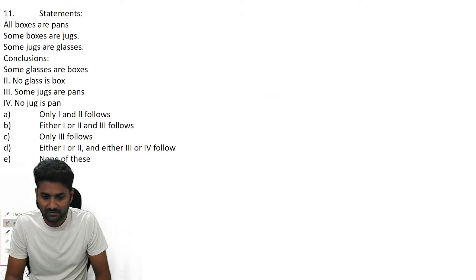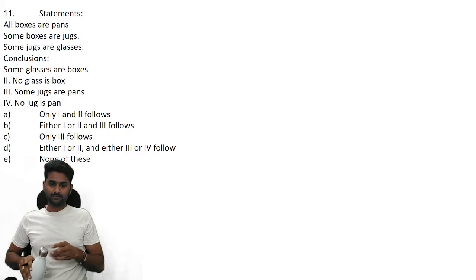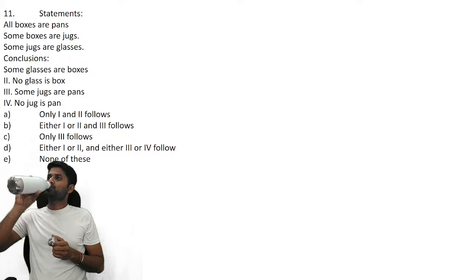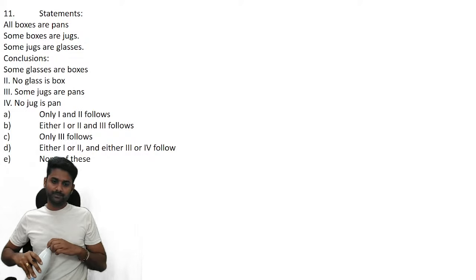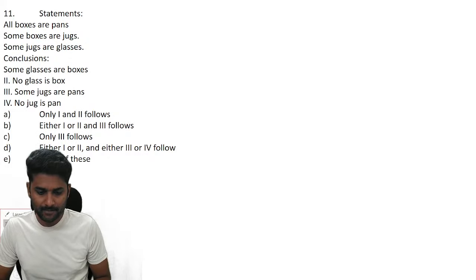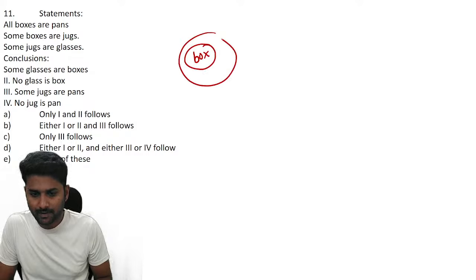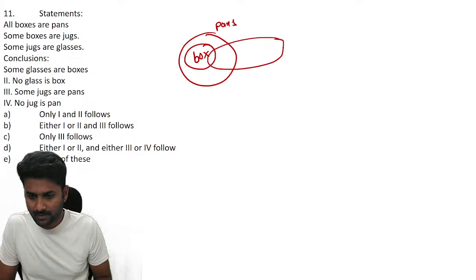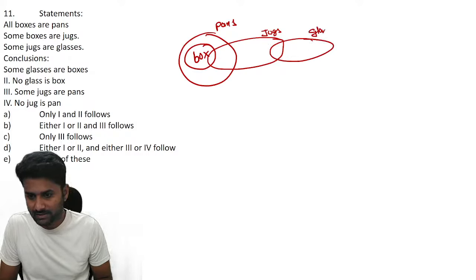Next. Let's check this question from syllogism. All boxes are pans, some boxes are jugs, some jugs are glasses.